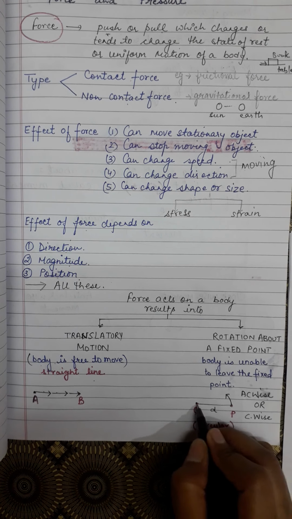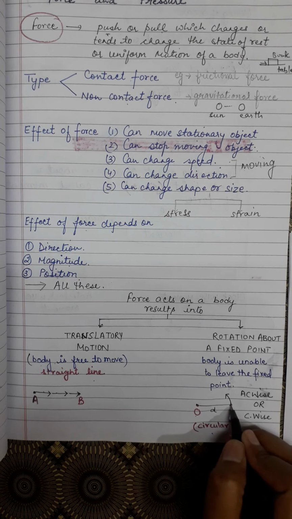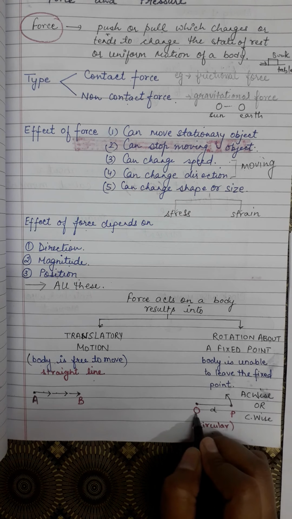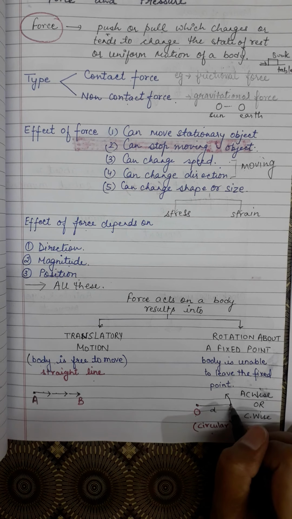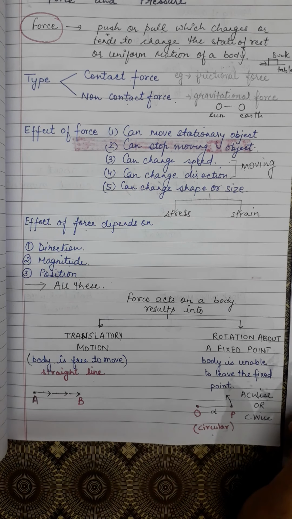There is a distance between the fixed point O and the point P. O is the fixed point, called the pivot, and P is called the point of application of force.